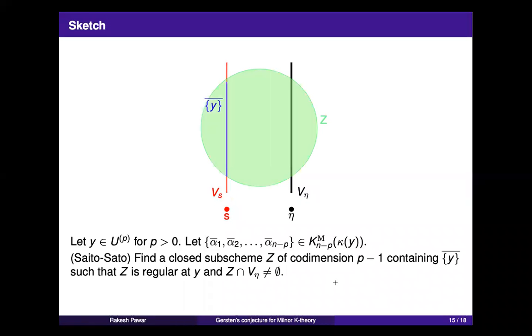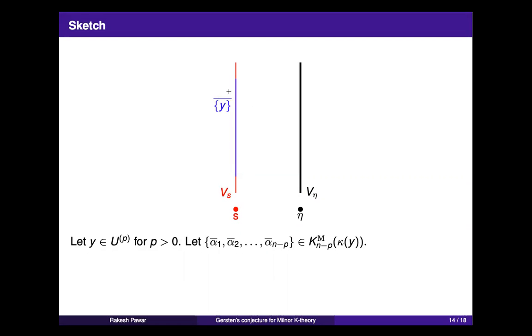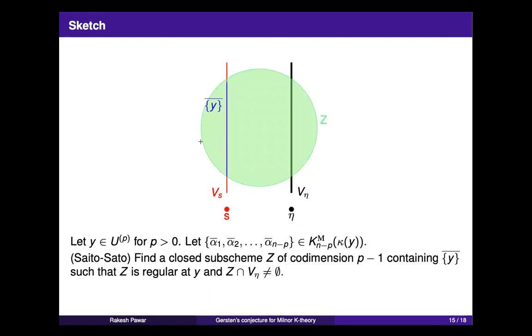Now there is a lemma by Saito and Sato: y closure has codimension p in U. Actually I'm replacing V by U now. You find a bigger closed subscheme Z of codimension exactly p minus 1, so one dimension bigger, containing y closure, and more importantly, this Z is regular at this generic point y. And Z intersects the generic fiber. So it has these two important properties: Z is regular at y and Z intersects the generic fiber.